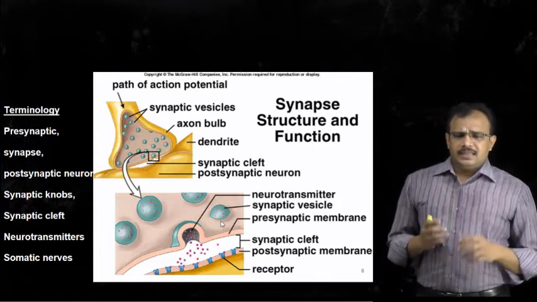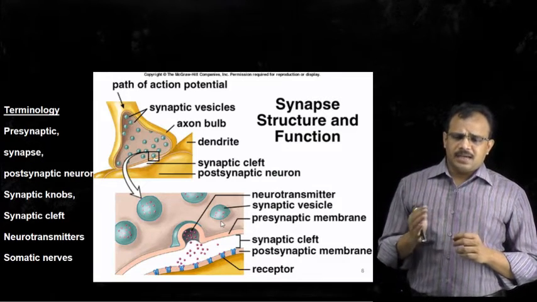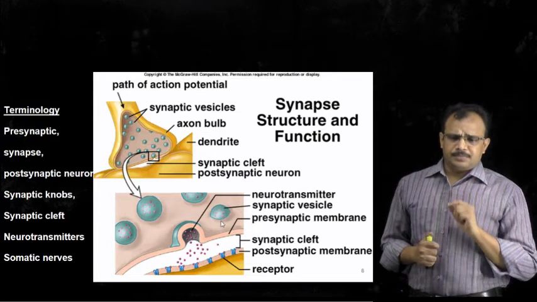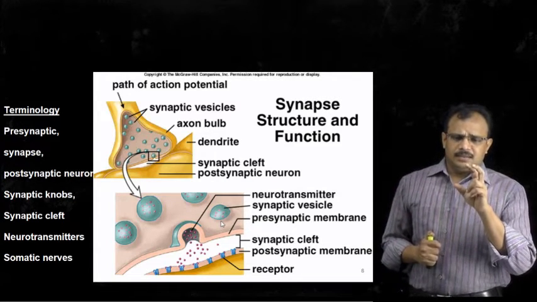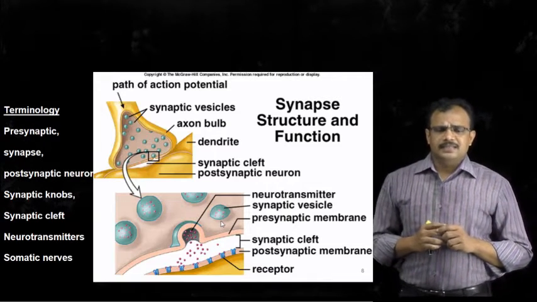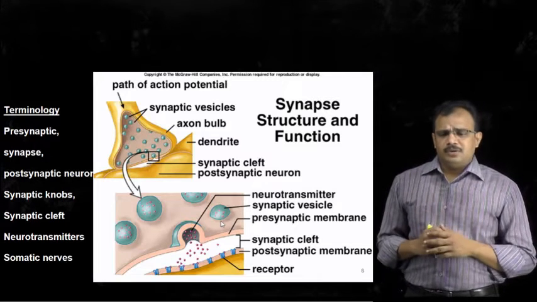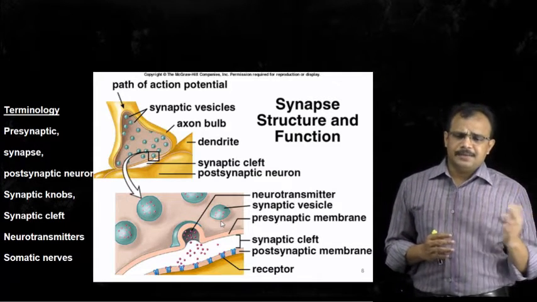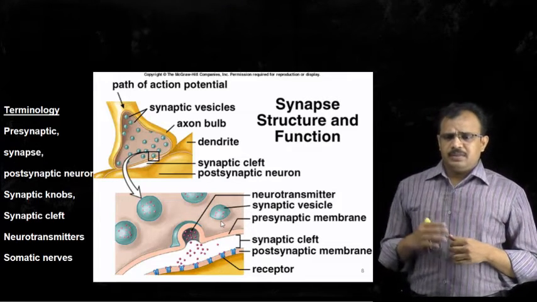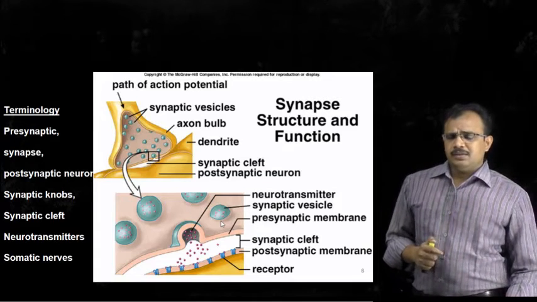And that region where this transmission of impulses occurs from one region to another is called a synapse. And the neuron which is present before the synapse is called the presynaptic neuron, and the neuron which is present after the synapse is called the postsynaptic neuron. Presynaptic neuron, synapse, and postsynaptic neuron.